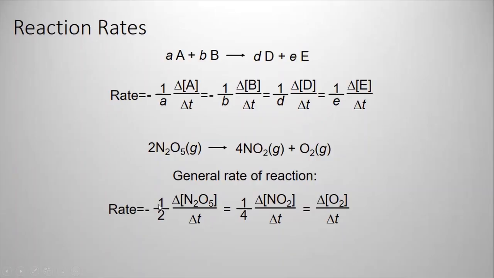So if I know one of these, I can get the reaction rate. If I did the experiment and I was able to determine the concentration change for dinitrogen pentoxide or nitrogen dioxide or oxygen, I will be able to determine the rate. And this is what we're going to do right now. I'm going to show you how we can determine the reaction rate from a given table. If I give you the concentration-time data, how can you determine the reaction rate?